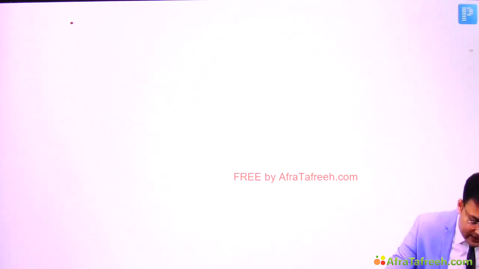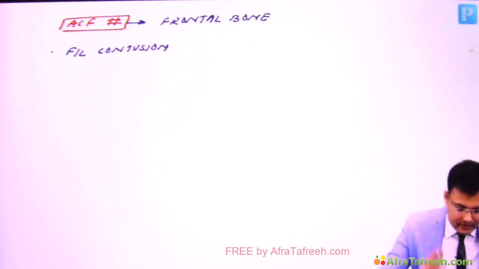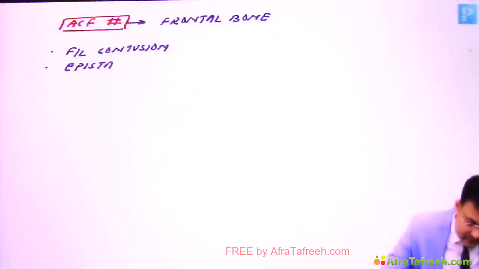So first of all, anterior cranial fossa fracture. The anterior cranial fossa is mainly formed by which bone? It is mainly formed by the frontal bone. Because of this, there is contusion in which lobe? There is frontal lobe contusion. Clear? Second point, in these patients, there is epistaxis. There is subconjunctival hematoma.